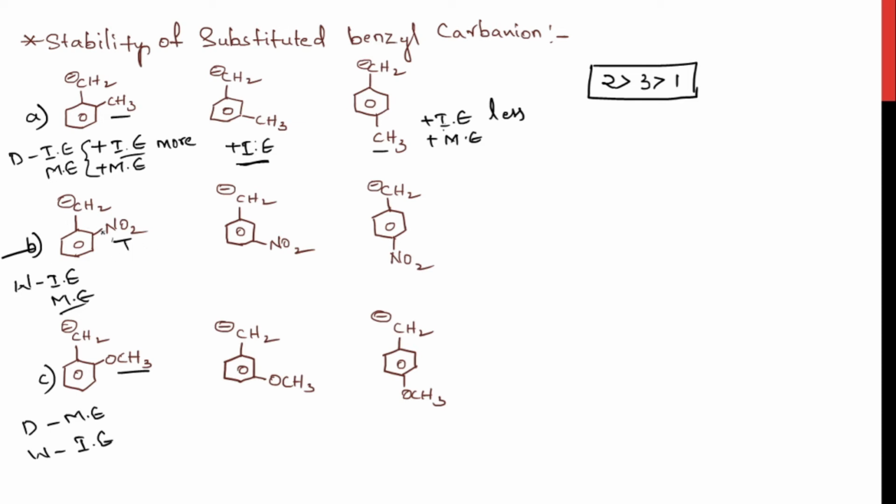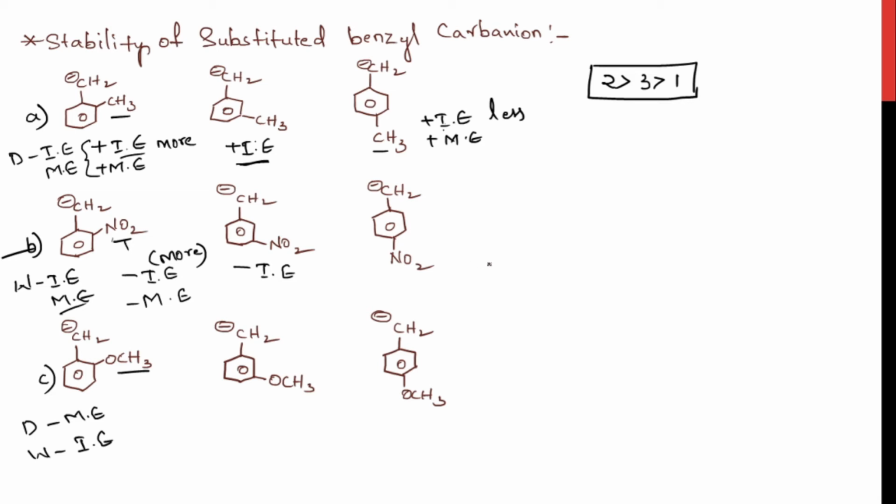In this particular molecule, the nitro group is in ortho position. It is withdrawing the electrons through negative inductive effect and through minus M effect also, right? And the inductive effect is more intense. It is more intense due to the less distance, right? In this second molecule, the nitro group is in meta position, right? So there would be only negative inductive effect showing in this molecule. It would be withdrawing the electrons only through negative inductive effect.